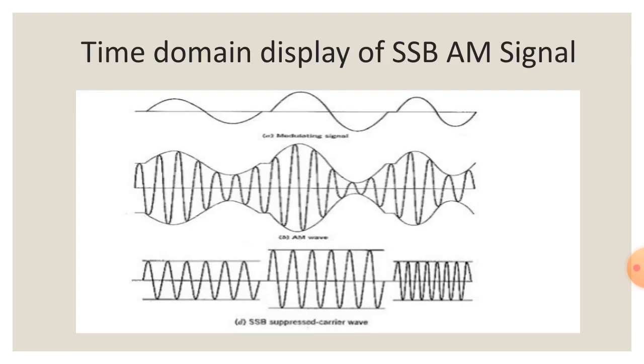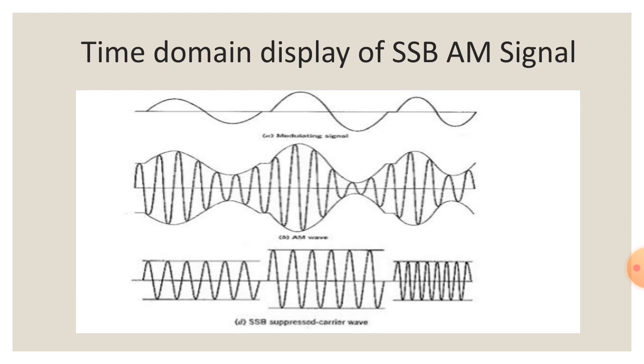Here we can represent a single sideband signal in the time domain. The first figure indicates the modulating signal. The modulating signal is an audio frequency signal, that means it has lower frequencies.